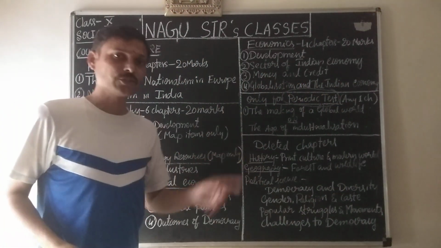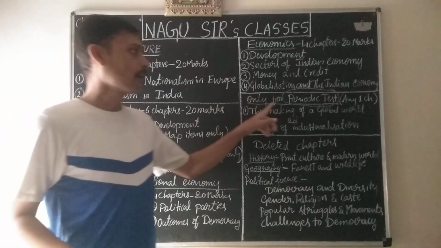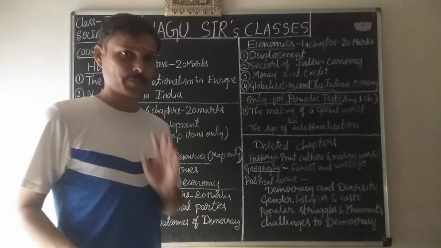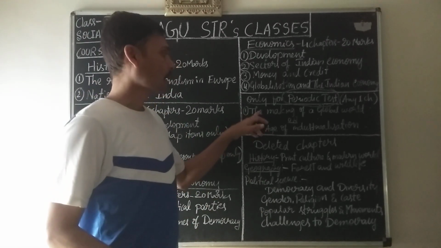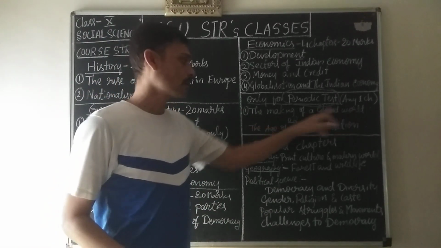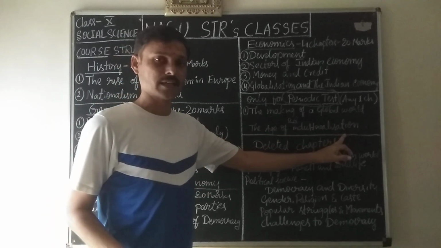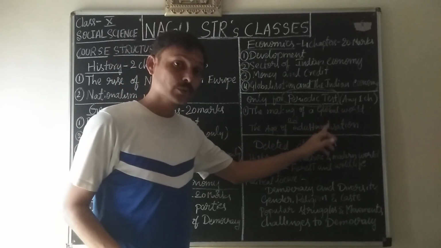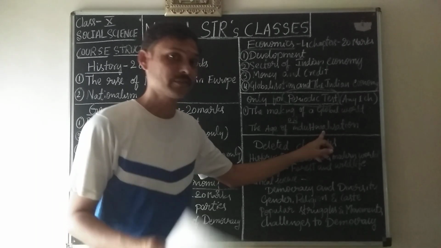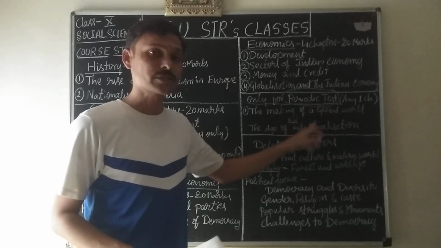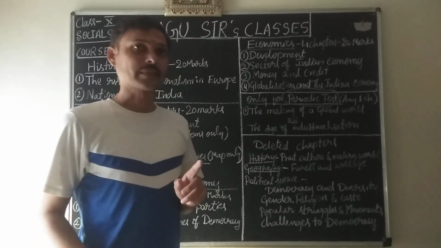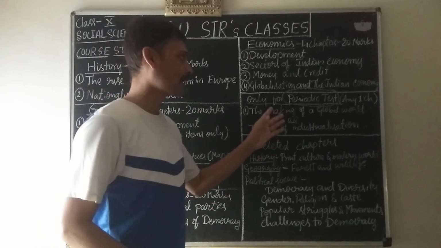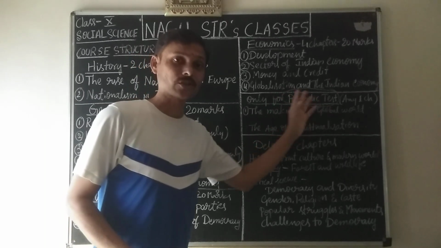And the chapters which you should study only for periodic test are from history: the making of a global world and the age of industrialization. Among these 2 chapters, you have a chance to choose any one easy chapter to study for periodic test only.